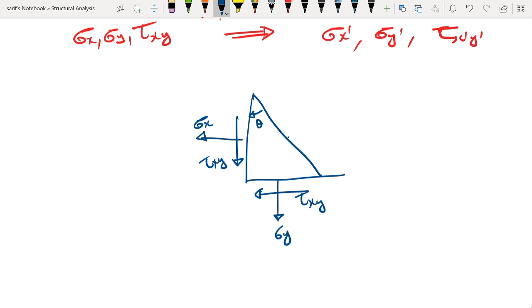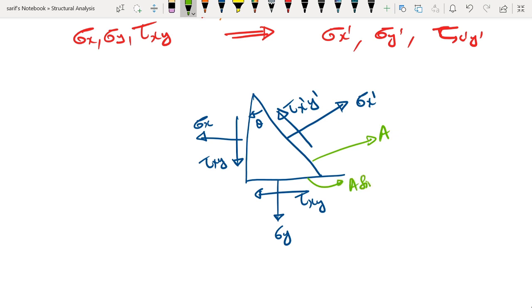On this plane the forces that we have are sigma x dash and the shear stress tau x dash y dash. So sigma x dash and tau x dash y dash are what we need to find out. Now let us assume that the area of this inclined plane is A. Then the area of this plane would be A sine theta, and the area of this plane would be A cos theta.